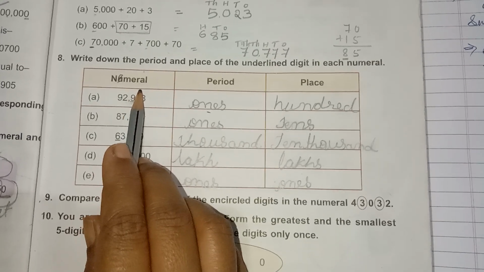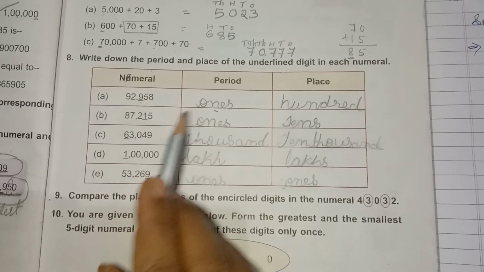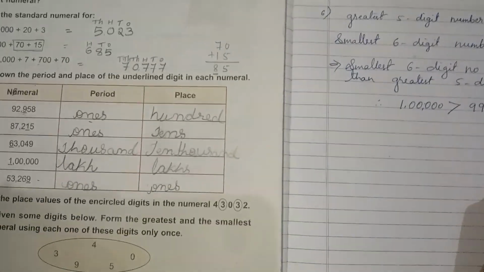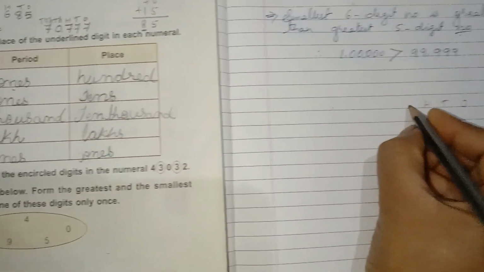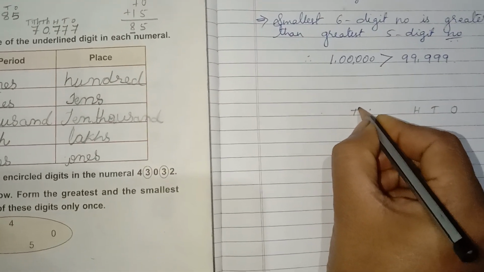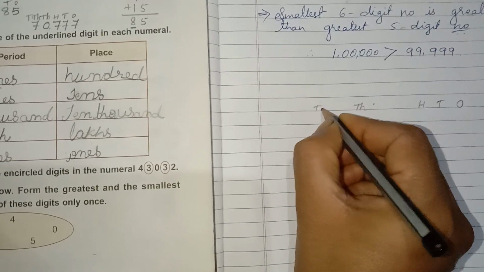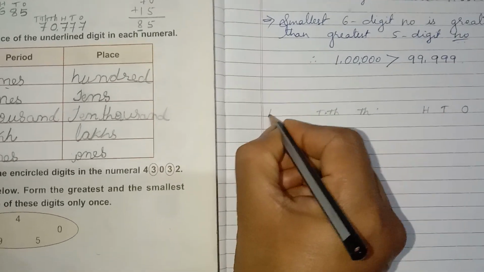9 in a ones period. Okay, I'll show you here once. See here, ones, tens, hundreds, 1,000, 10,000, lakh.